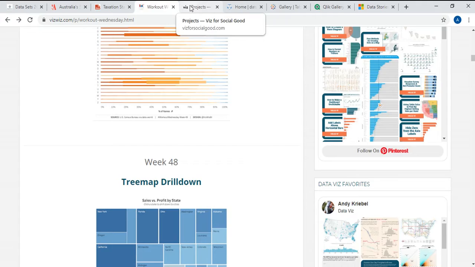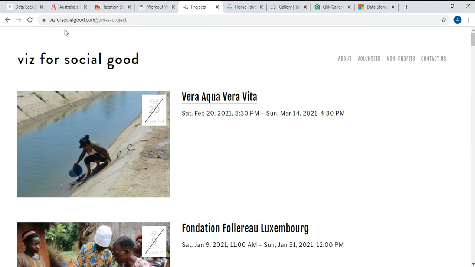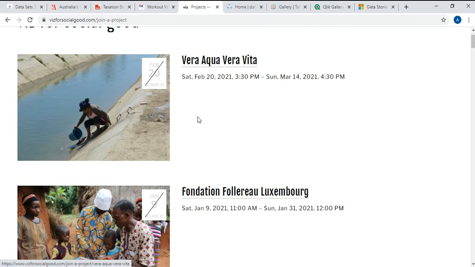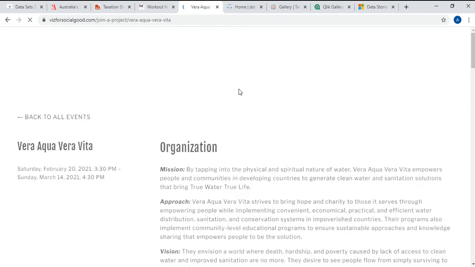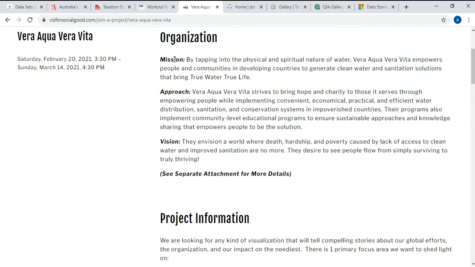The next is Best for Social Good. This is basically participation in a competition. As of now, there is no competition here, but if there is any competition, the strike mark wouldn't be there, and there will be an active date here. If we click on any of these projects, it will tell you what the mission is,